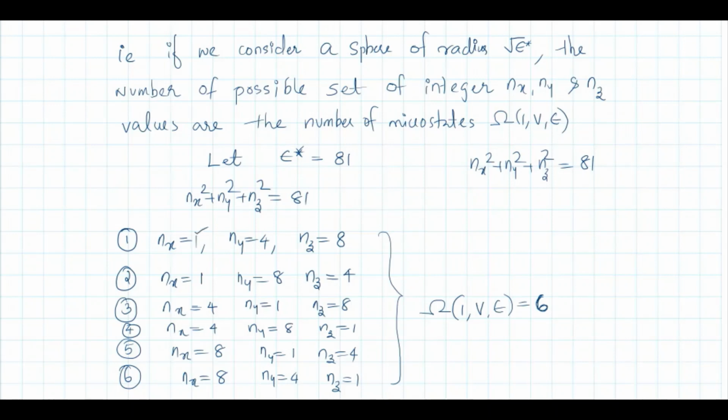nx is 1, ny is 4, nz is 8. Then you will get 1 square plus 4 square plus 8 square as 81. Now you have nx is equal to 1, ny is equal to 8, nz is equal to 4. So this will also give me an 81. So there are a total of 6 possibilities. There are a total of 6 sets of positive integral solutions, and hence the number of microstates omega 1 V.